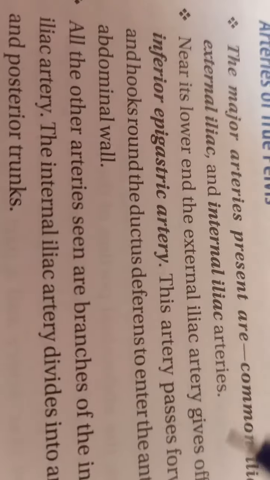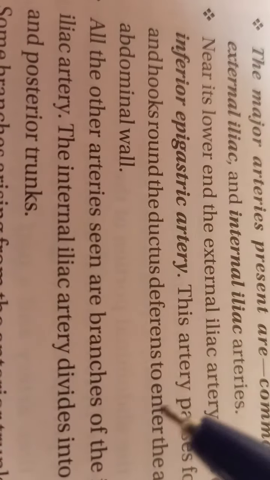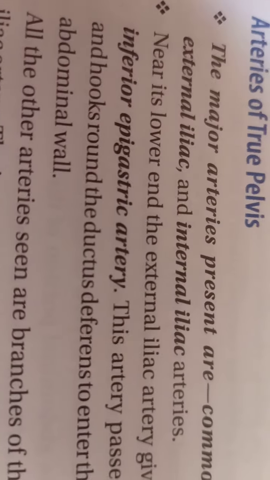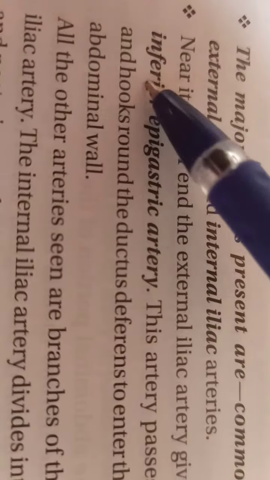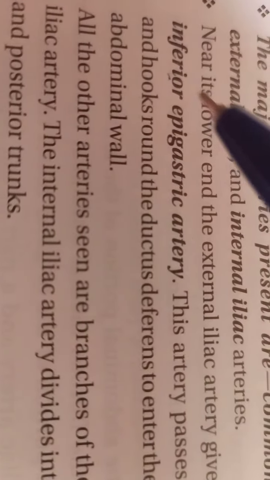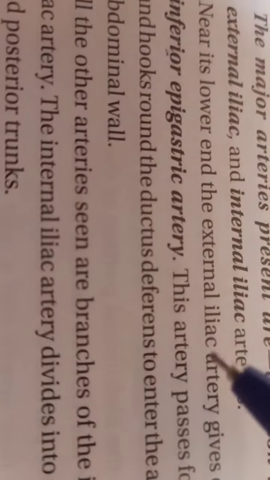This artery passes forward and hooks around the ductus deferens to enter the anterior abdominal wall. This inferior epigastric artery winds around the ductus deferens in the pelvis. You know what is ductus deferens?